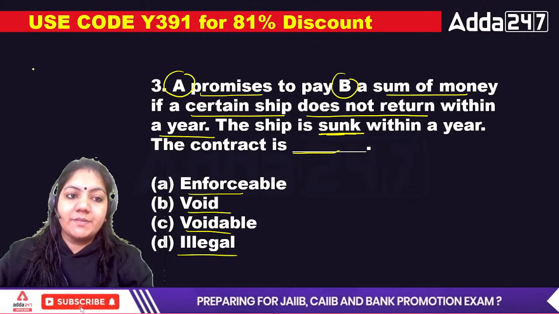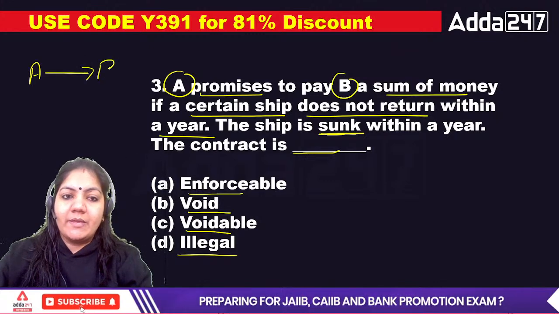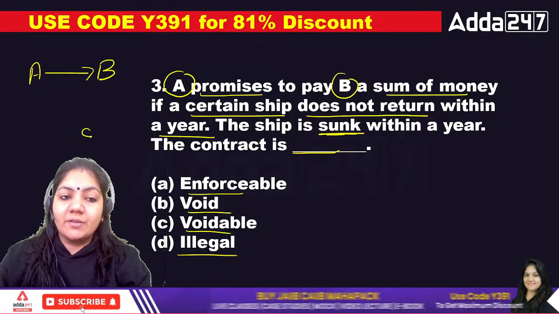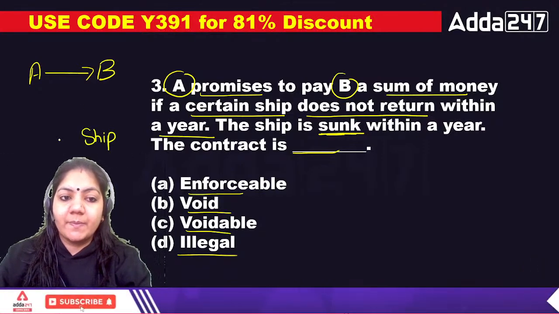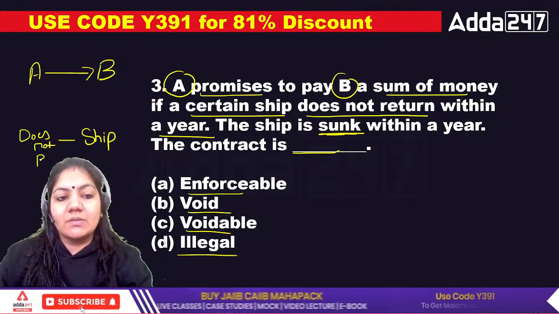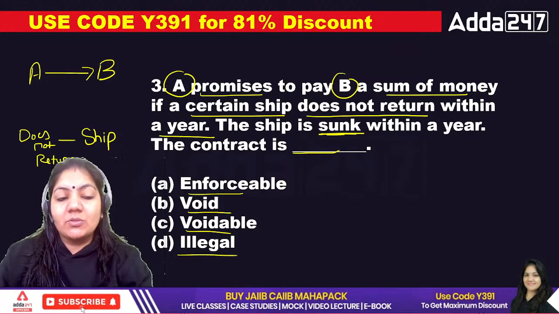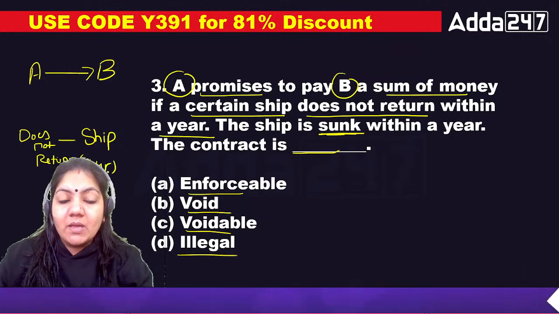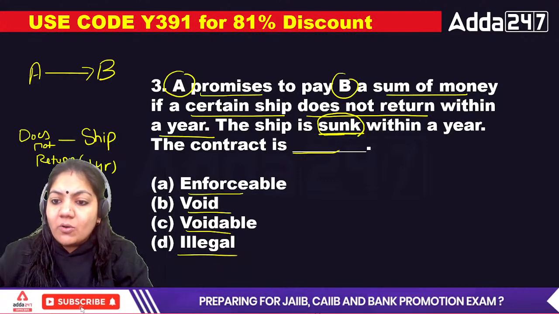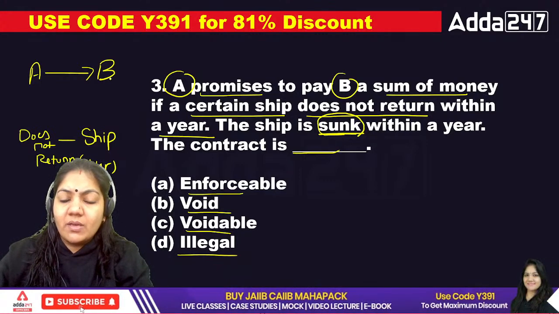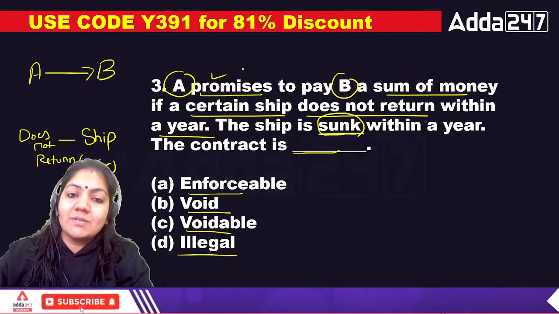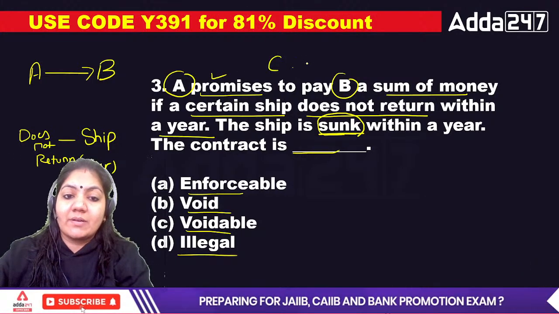A promises to pay B the sum of money if a certain ship does not return. Does not return, so in 1 year. So tell me, when the ship sinks, it will automatically not come. When the ship sinks, the contract will be valid one. So this is the example of the same contingent contract.